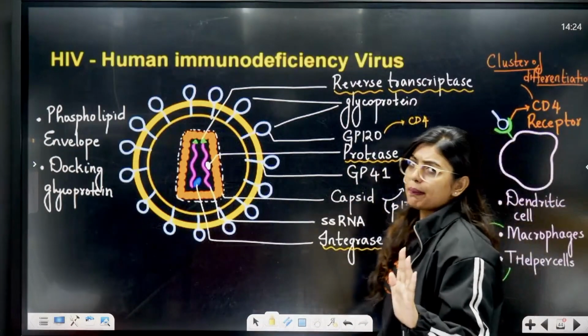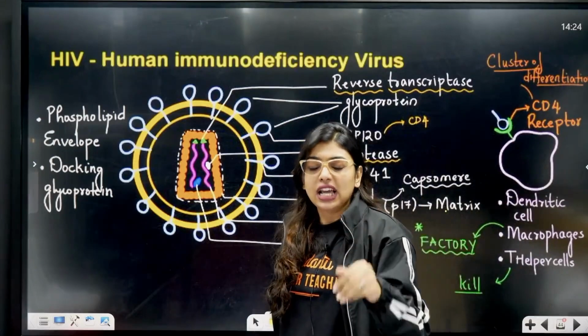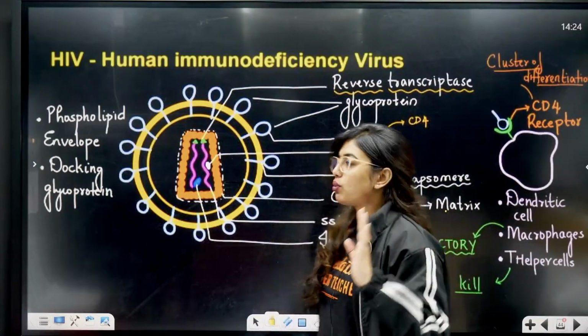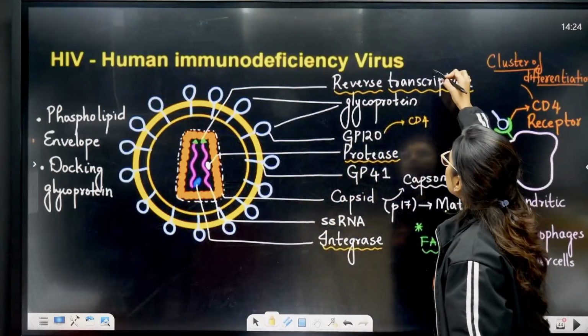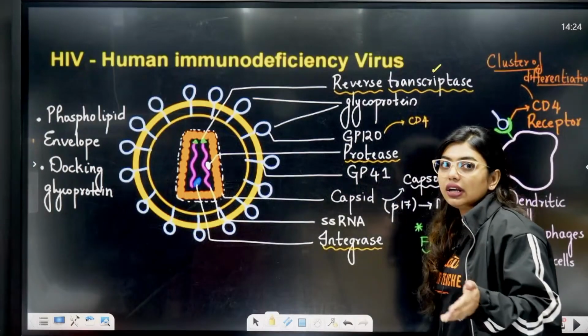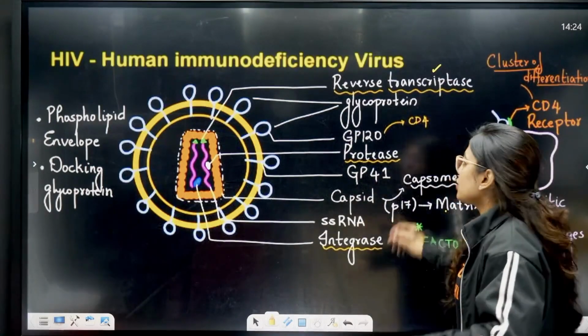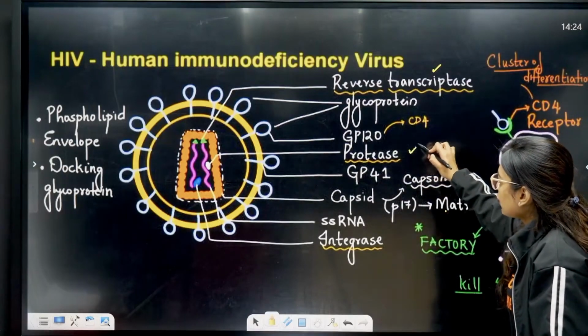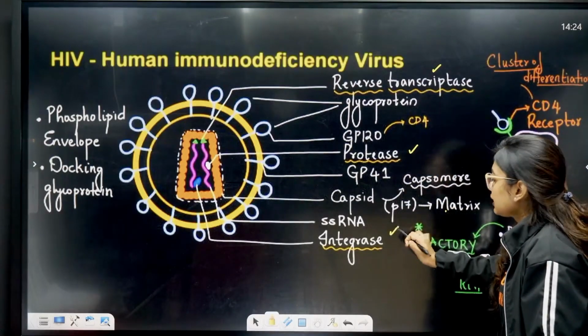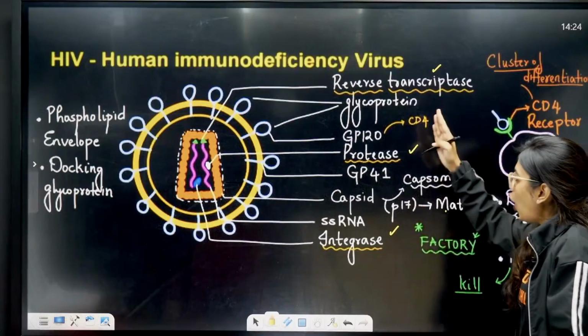HIV is so prepared. These people have their own enzymes also. What are the enzymes that they have? They have reverse transcriptase to convert RNA to DNA, because they are entering the host. Host has DNA. So they have reverse transcriptase, they have protease to convert the protein, they have integrase to make sure integration happens. All this they will do.